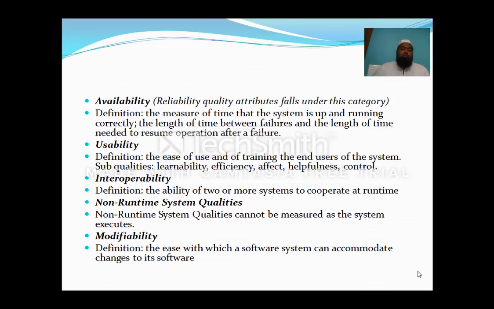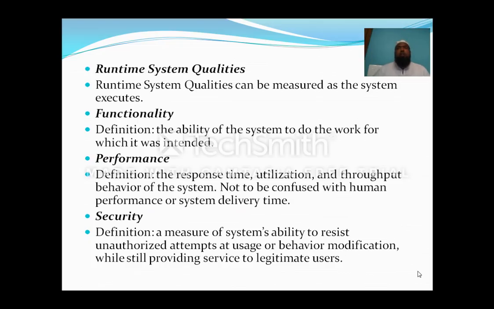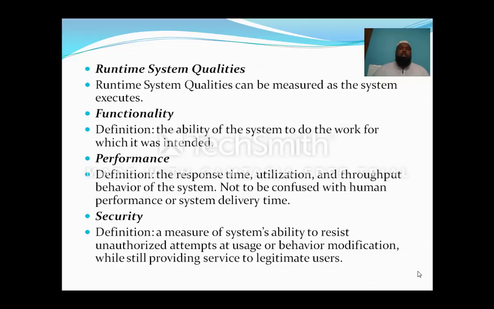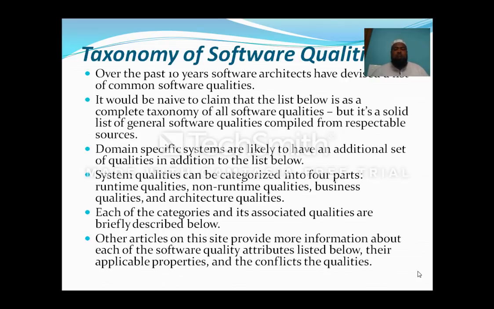Now, before going to the non-runtime system qualities, we will trace once again: functionality, performance, security, and then availability, usability, interoperability. So these are the six quality attributes we have seen in the runtime qualities. This will be an important question which will be asked of you: the taxonomy of software qualities. In the taxonomy of software qualities, system qualities are subdivided into 4 parts: runtime, non-runtime, business qualities, and architecture qualities. Then afterwards you will talk about the domain specificity, like that.